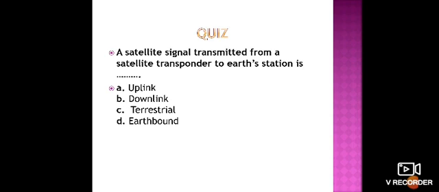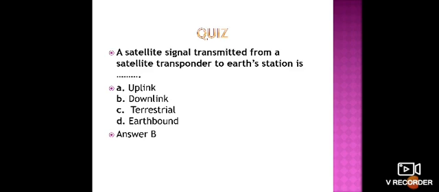A satellite signal transmitted from a satellite transponder to the earth station is called what? The first option is uplink, the second is downlink, the third is terrestrial, and the fourth is earthbound. So what is the option? Please see the answer: that is downlink. Why? Because when a satellite signal is transmitted from a satellite transponder, that means from the satellite to the earth station, it is called the downlink frequency of the signal, that is, downlink. Okay, that is the answer.